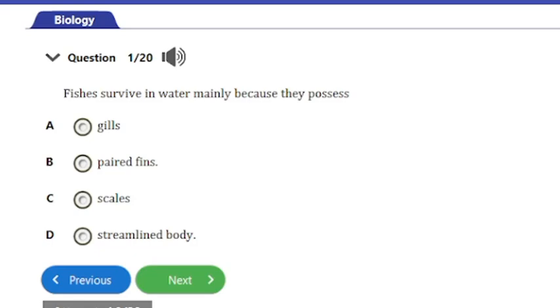It says, fishes survive in water mainly because they possess A. Gills, B. Paired fins, C. Scales, D. Streamlined body. The answer to this question is option A, and that's gills. Fishes are able to survive in water because they possess gills. The gills enable them to extract oxygen from water, hence they are able to respirate in water.